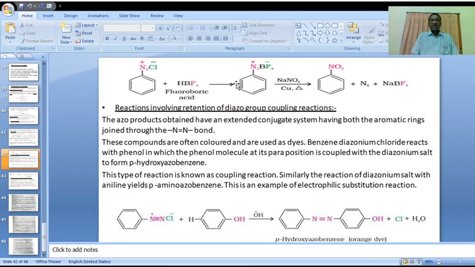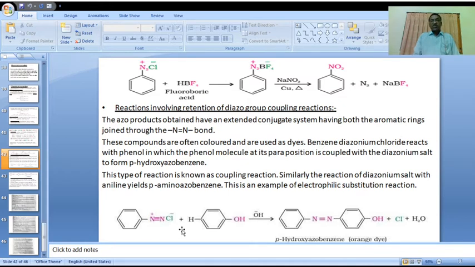The diazo group, the NN bond, is retained in the same place, with the joining of two cyclic rings. Here please observe.